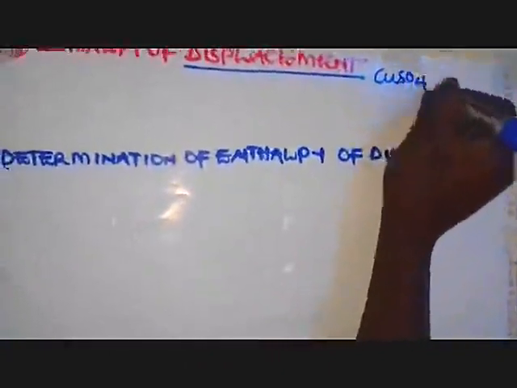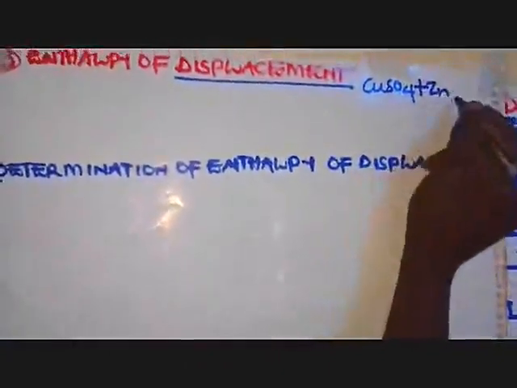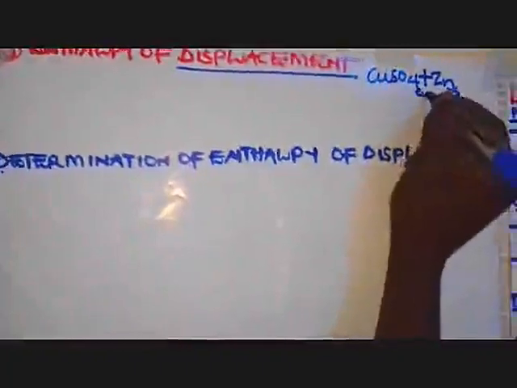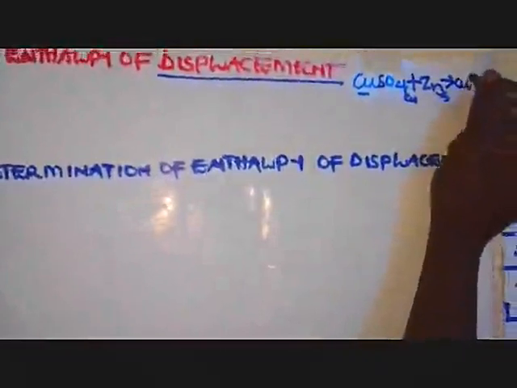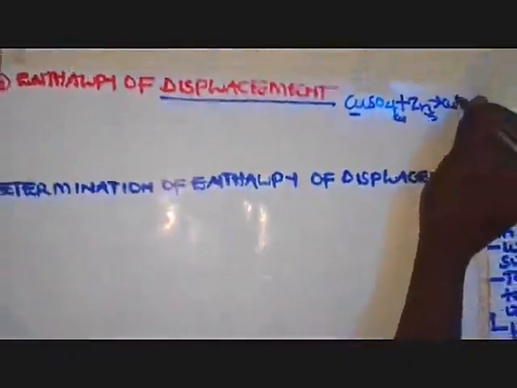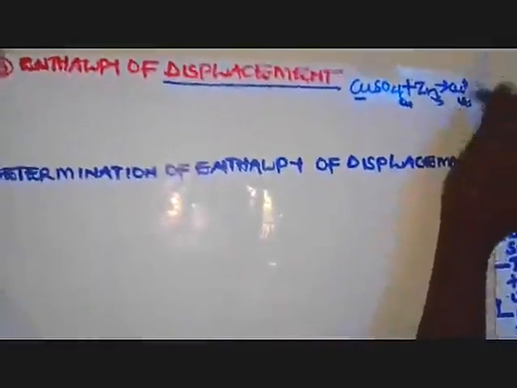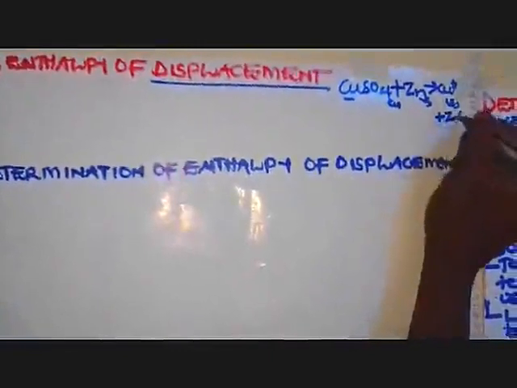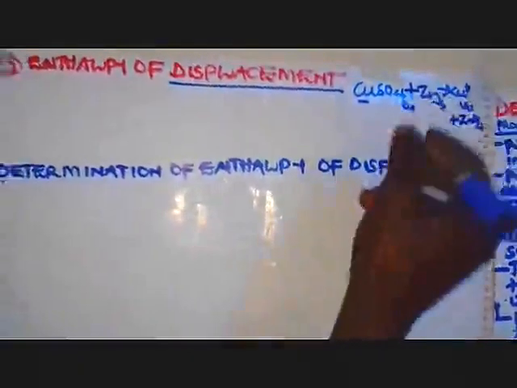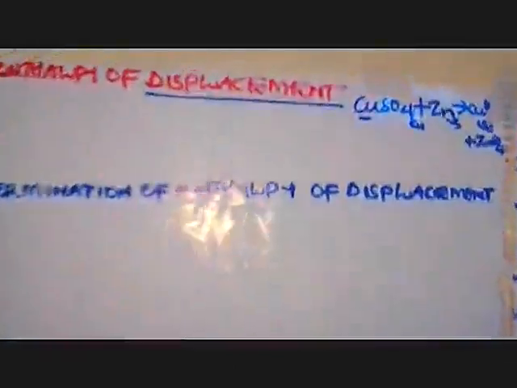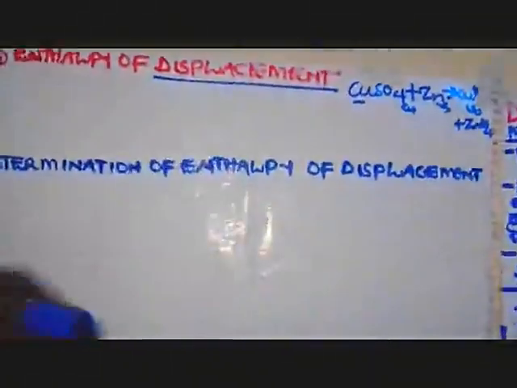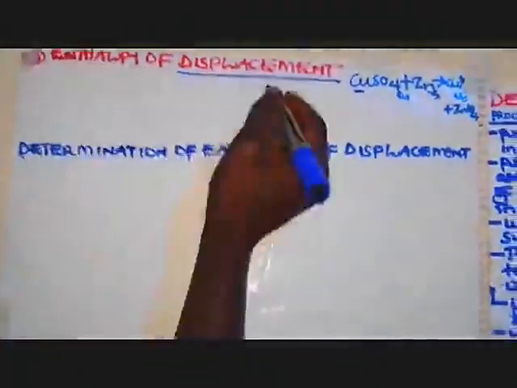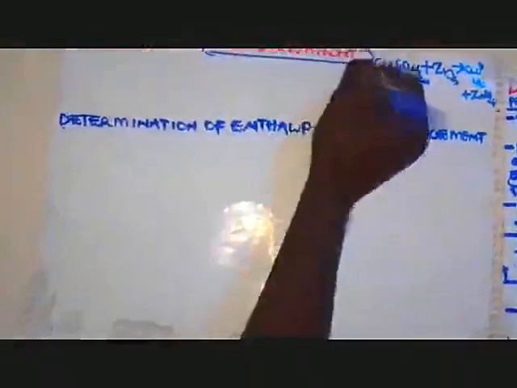If you have, for instance, copper sulfate, and you react it with zinc, we see that zinc is higher in activity series, so the zinc is going to replace the copper. So we shall get copper solid, plus zinc sulfate. That chemistry of replacing a less electropositive element is the displacement. So it comes from the definition of a displacement reaction here.